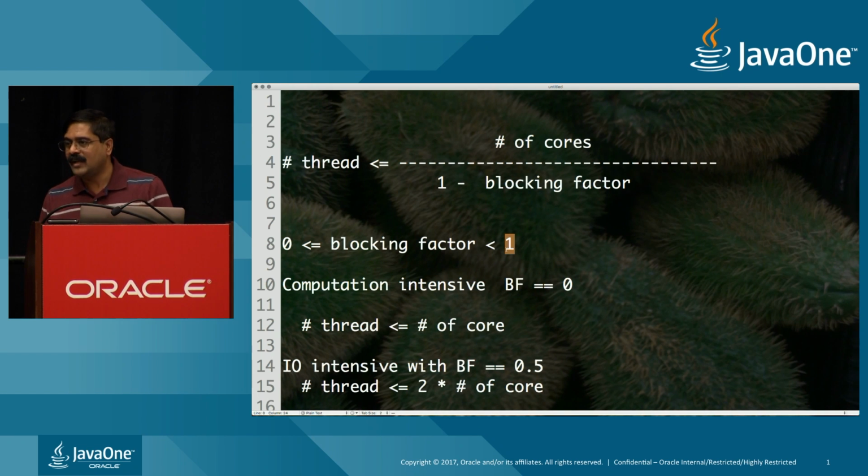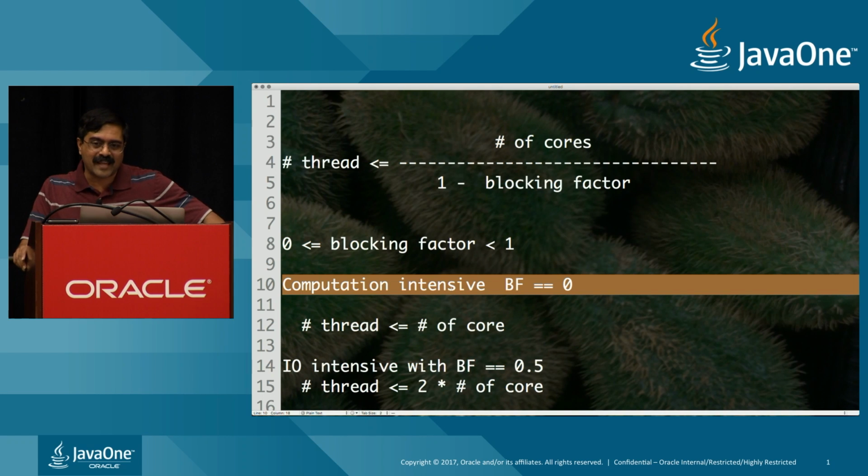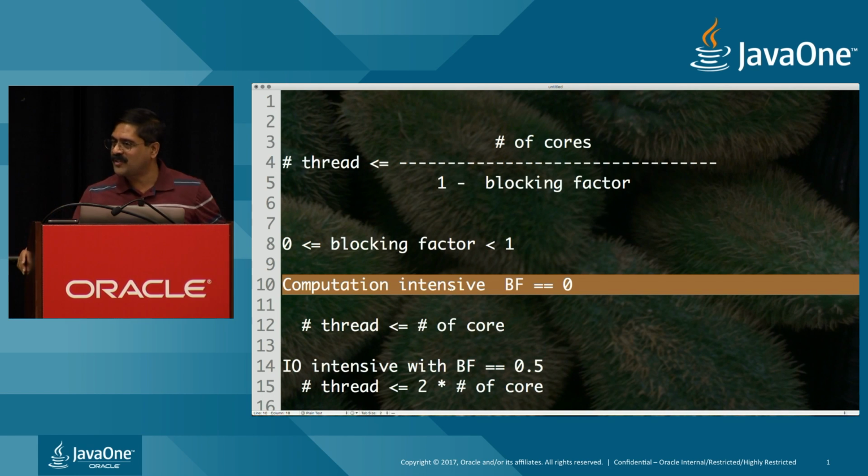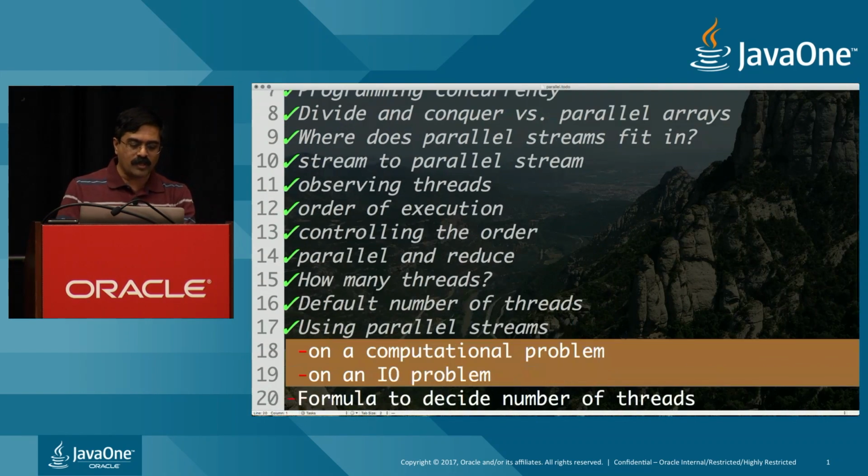Now you know why they chose the default number of threads to be equal to the number of cores. That's a very safe bet, because they don't know what you're doing. They cannot predict what you're doing. So the safest bet is to say, hey, you are computation intensive. But what if I am not? Well, then you can vary the number of threads you want to use.